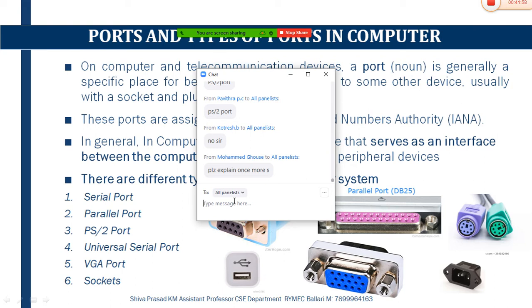And each old computer system earlier had two PS2 ports, where one PS2 port is used for connecting the mouse, and the other PS2 port is used for connecting the keyboard. Now we are not seeing this type of ports in our computer system at all. Why? Because USB port is the major port which we are using to connect our keyboards and mouse nowadays.